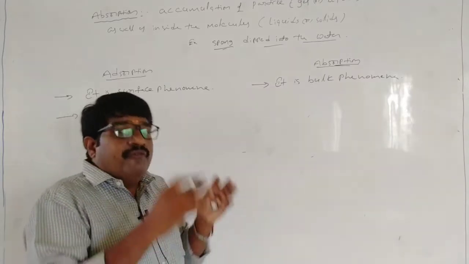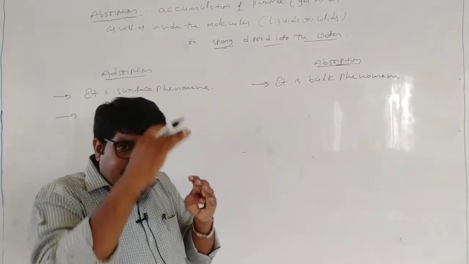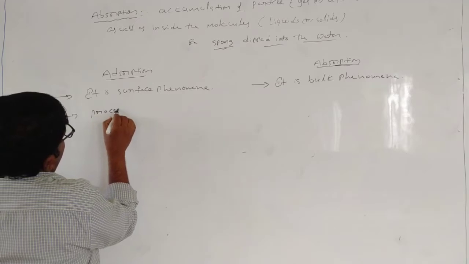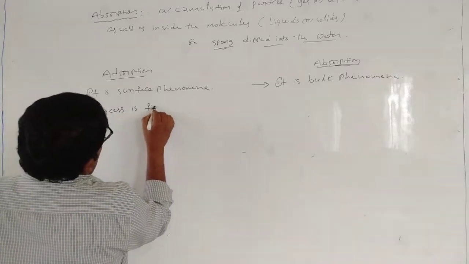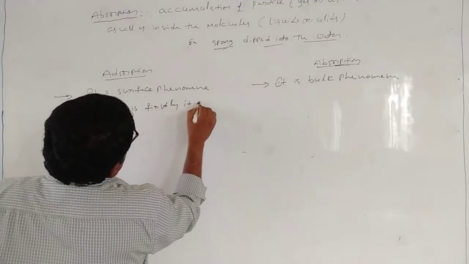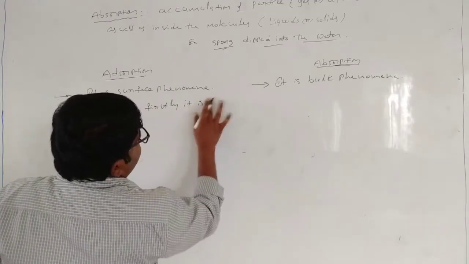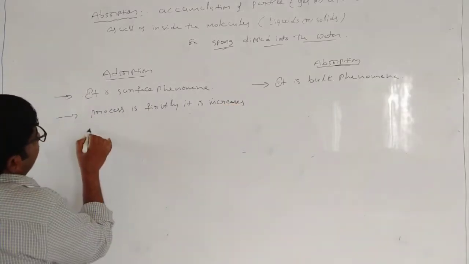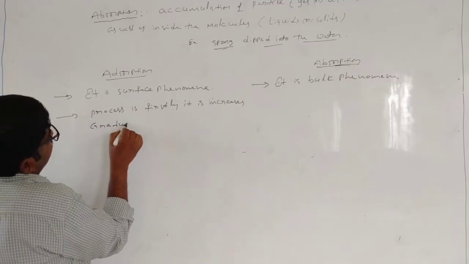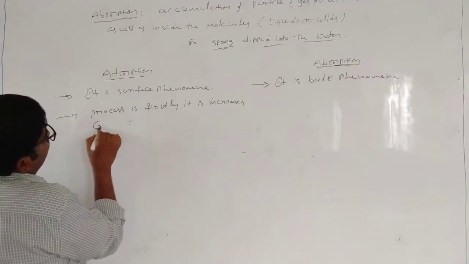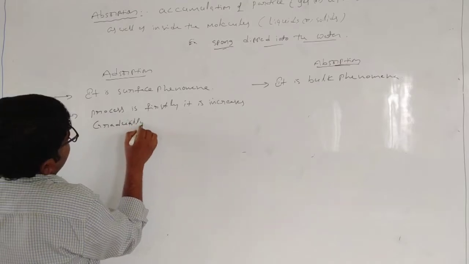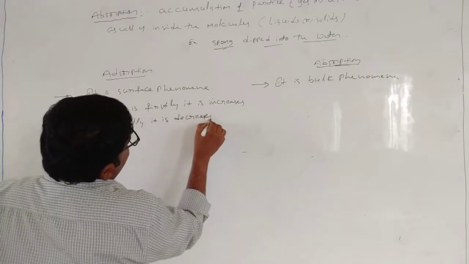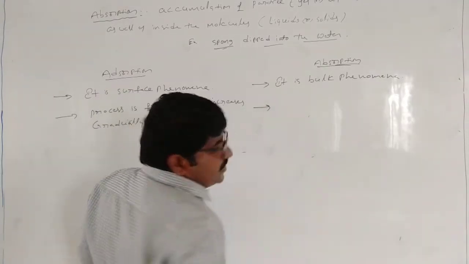First the process is very fast, then gradually decreases. But absorption is not like that.